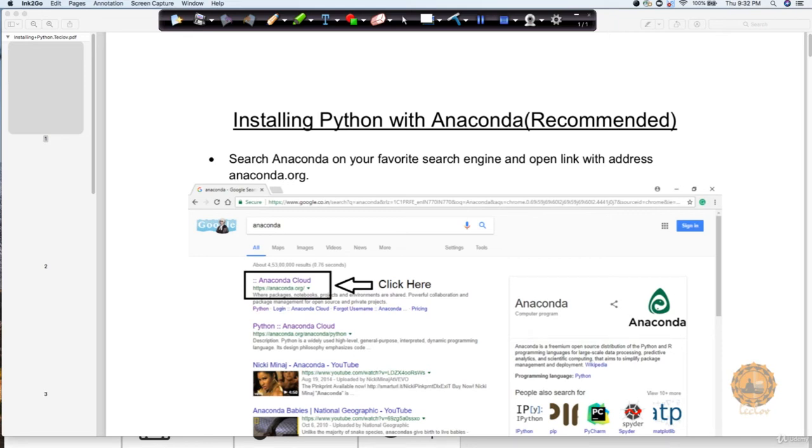You will need various Python packages, or you can call them libraries, for several purposes. In this course, we will be using Anaconda. Anaconda is an open source distribution that simplifies package management and development. All the package versions are basically managed by a package manager called Conda, C-O-N-D-A, Conda.